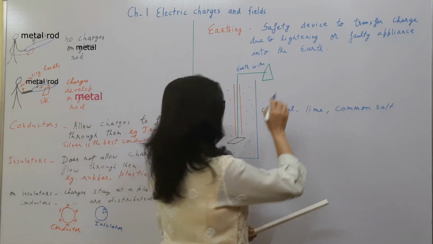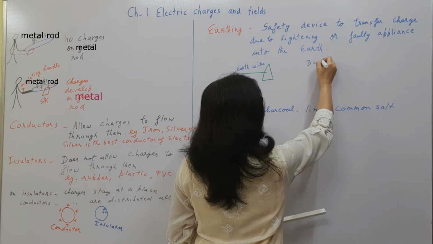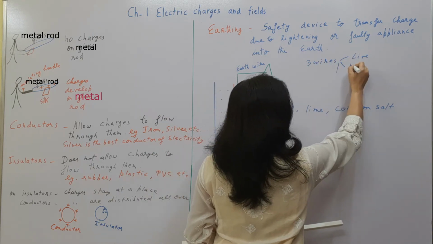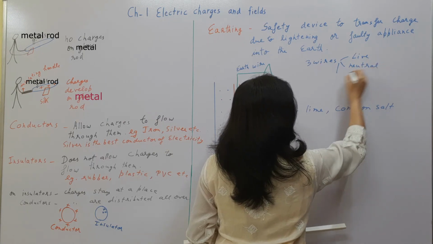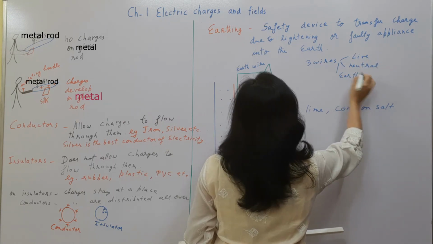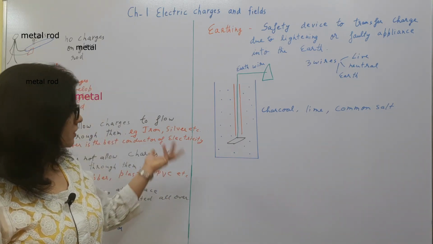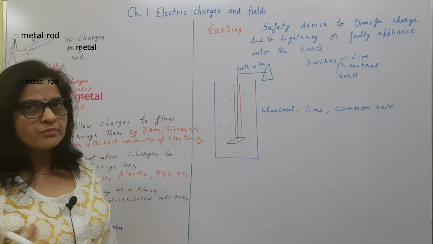So out of the 3 wires, we have live, neutral and earth. So this is your earth wire, right? So this also protects us from lightning.